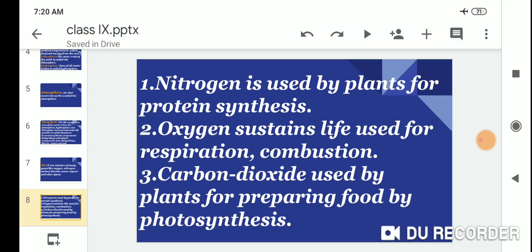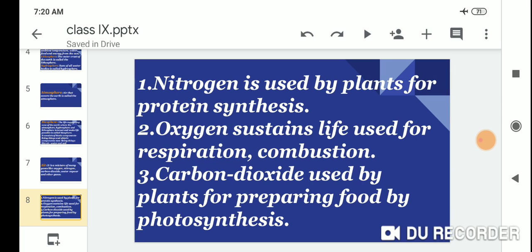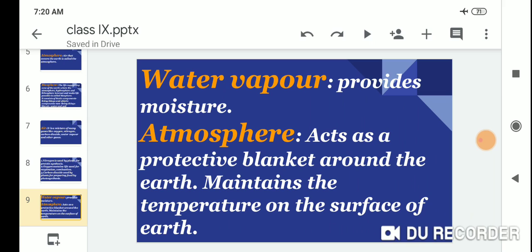Oxygen sustains life, used for respiration and combustion, and carbon dioxide is used by plants for preparing food by photosynthesis. Water vapor provides the moisture, and the atmosphere acts as a protective blanket around the earth, maintaining the temperature on the surface of the earth.